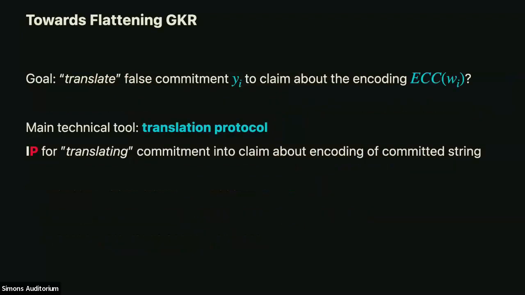Okay, so what we want is to translate false commitments. If the prover has sent the wrong commitment y_i, we want to get a false claim about the encoding of the ith layer. Once we have such a protocol, we'll do these in parallel, and we will be done. The way we do this is using what we call a translation protocol. It's an interactive proof, information theoretic in our construction, for translating the commitment into a claim about the encoding of the committed string.